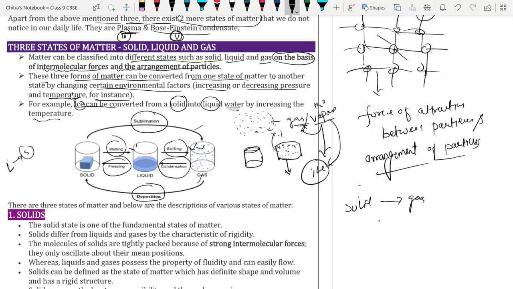Sir, I have taken the screenshot. Now the picture is clear. That's why I'm telling you, you can take a screenshot one more time, because I had written many things there so it was not clear, but now this diagram is clear. Yes, sir, taken. So any doubt till here, beta? Any doubt?